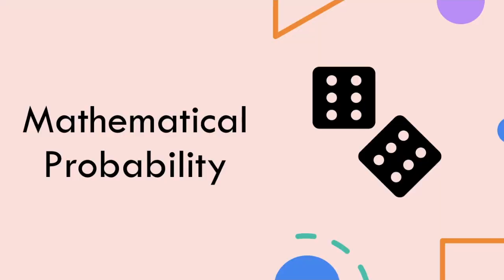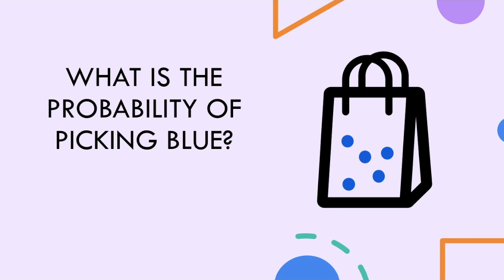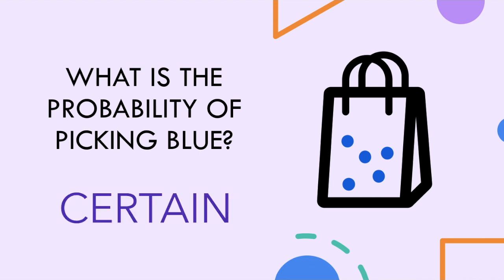If we start to look at how we can use probability in a mathematical context, we're still using it to make predictions, but those predictions are now based on mathematical data or information that we have rather than on our instinct or what we think is possible. For example, using the words we know to help us describe probability, we can answer all of the following questions. What is the probability of picking blue? If the bag is filled with only blue gumballs, it is absolutely certain that we will pick blue.